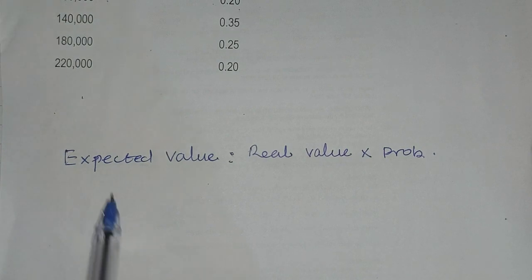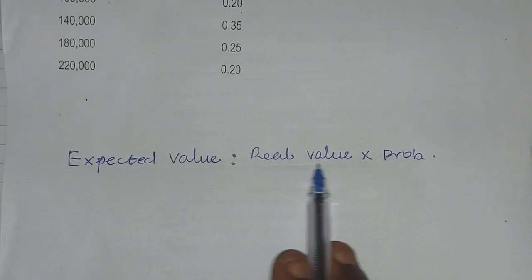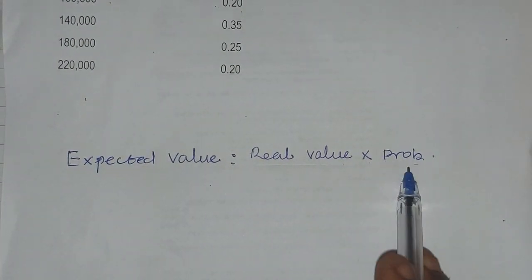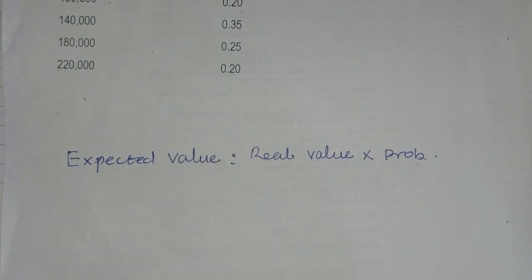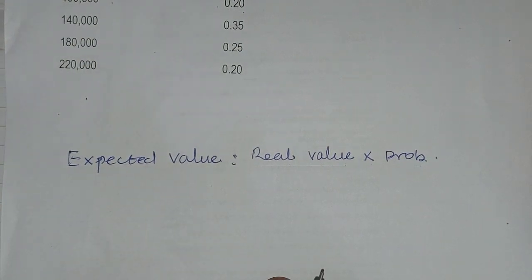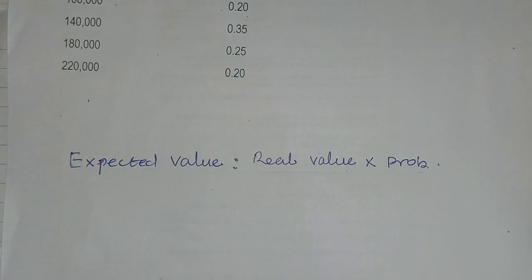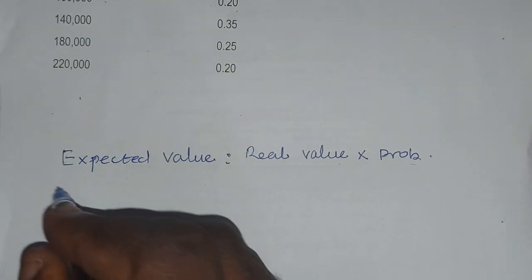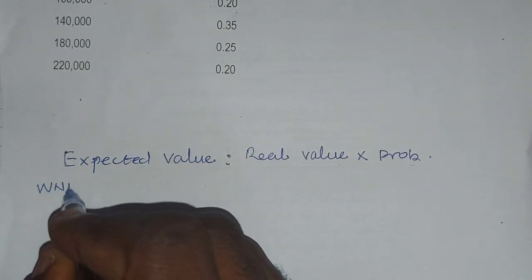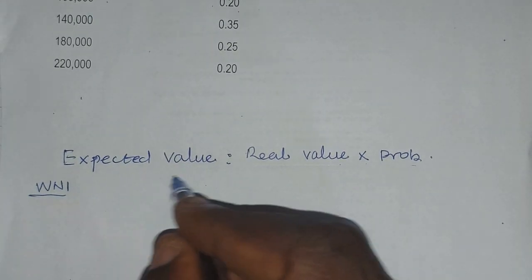Don't forget, expected value is the real value multiplied by the probability of the occurrence. In this case we are going to have a short working, so we have working note 1. So you can have your workings.